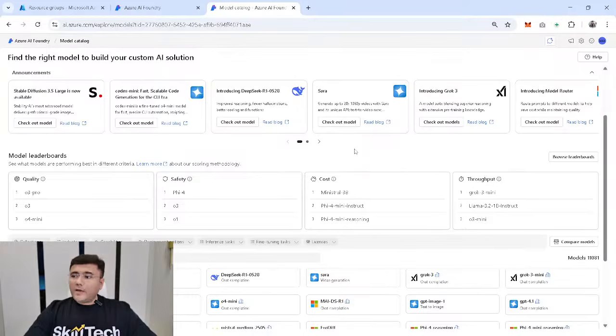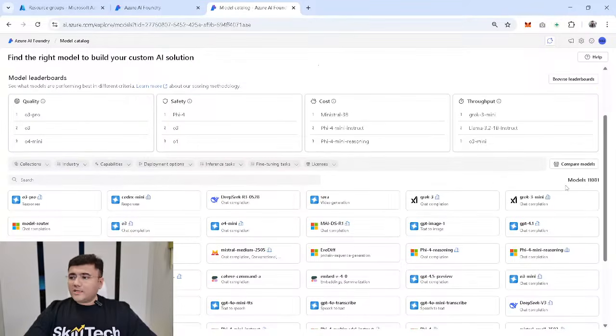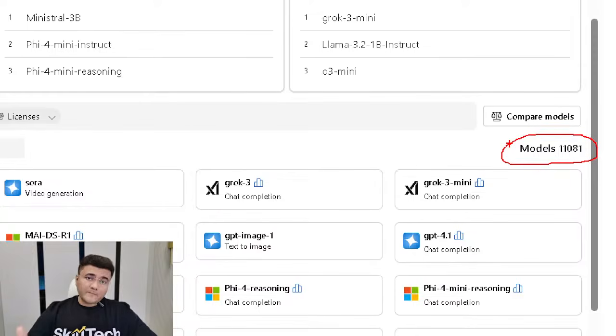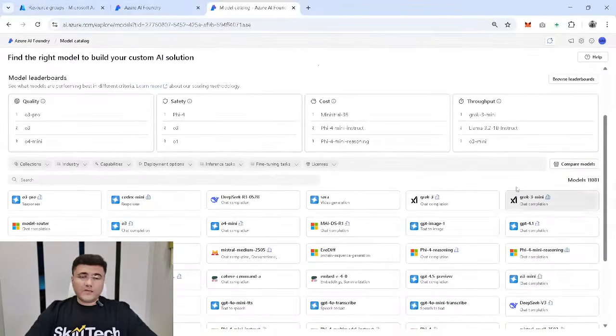And Azure has done one thing which is very awesome. You can see right now in this model catalog, we have more than 11,000 models available. All of these models are available here, which you can deploy within a few seconds. You have a model from OpenAI: your GPT models, Codex models, and even the latest video generation model like Sora is also available here. You have models from DeepSeek.